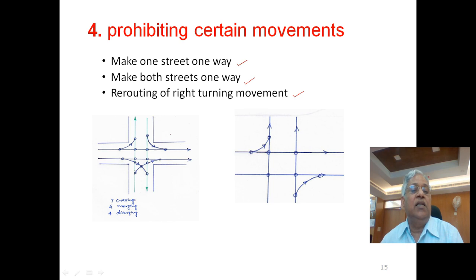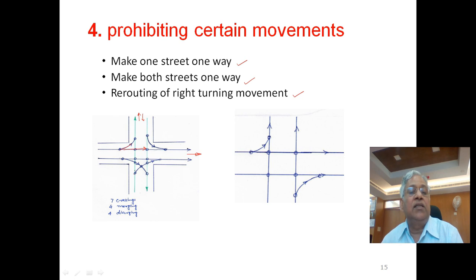Now this is a diagram which I have drawn where this is a one-way street, but north-south is a two-way street. North-south is a two-way street, but east-west is a one-way street. Now here, if you draw a point of conflict here, it will be a left turn from this approach and a through traffic.